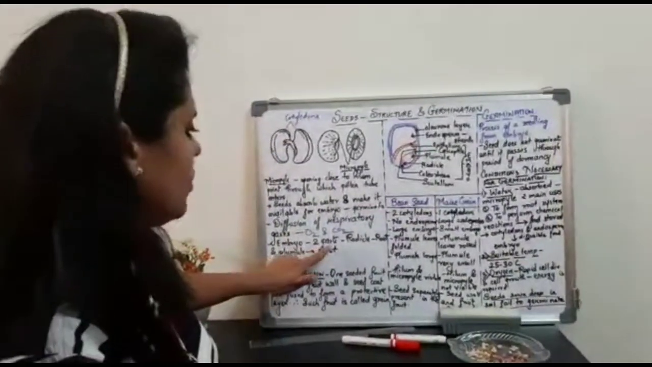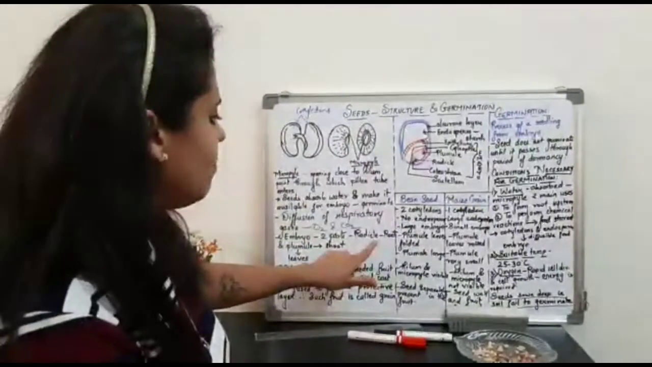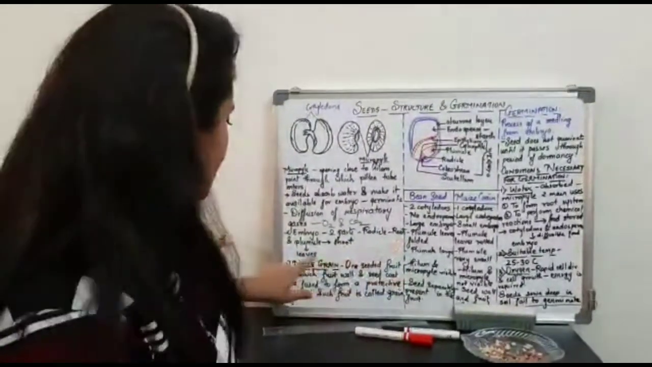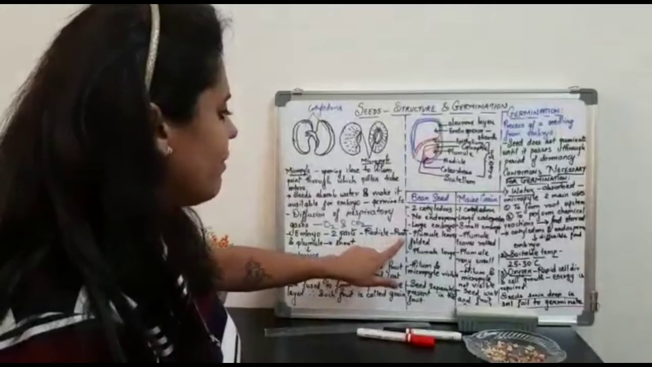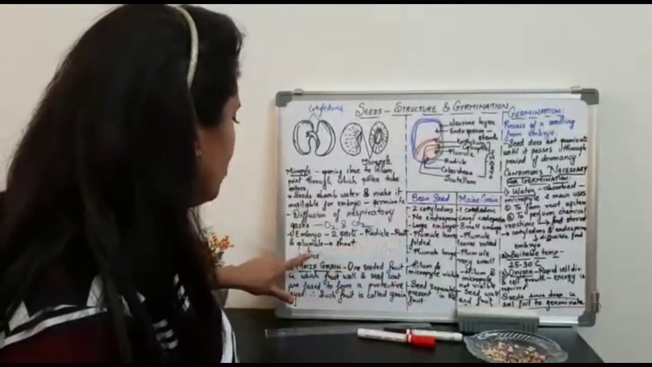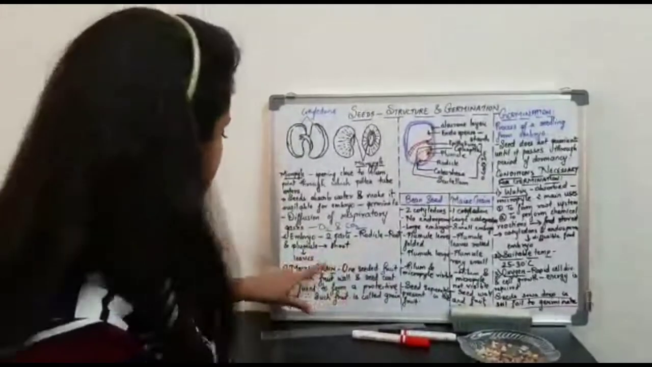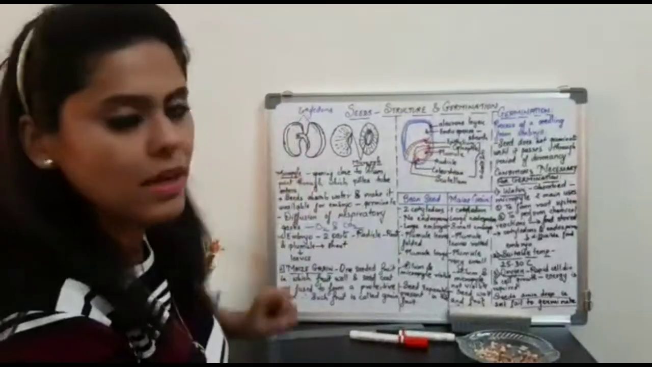The embryo shows two important parts, the radicle part and the plumule part. Radicle further develops into the root system. Plumule further forms the shoot system, which shows the presence of two baby leaves.